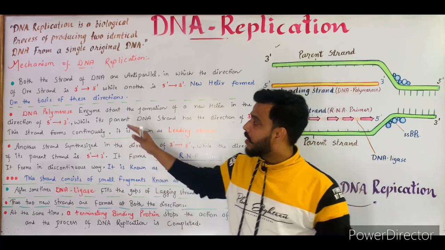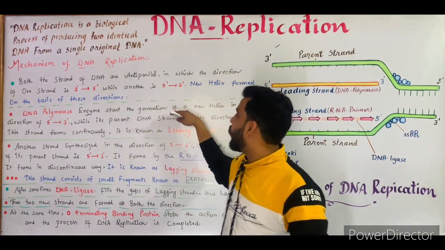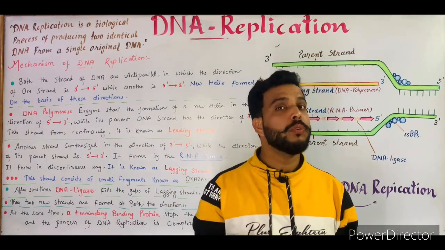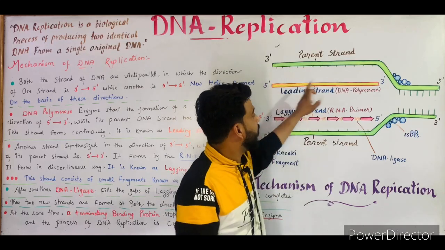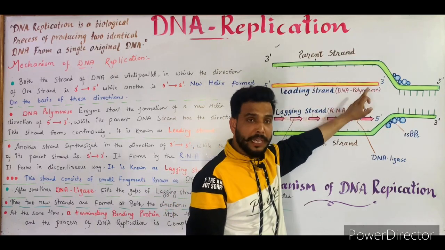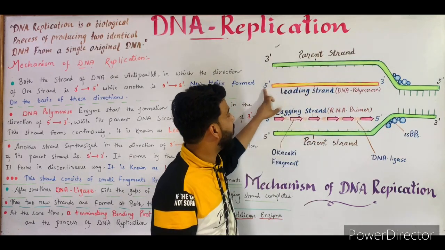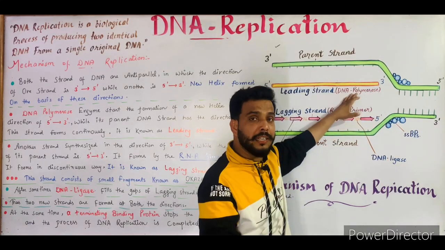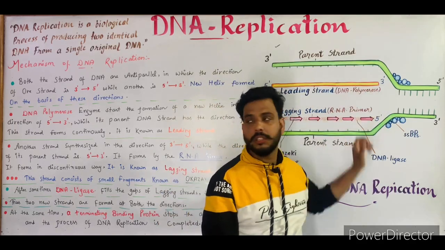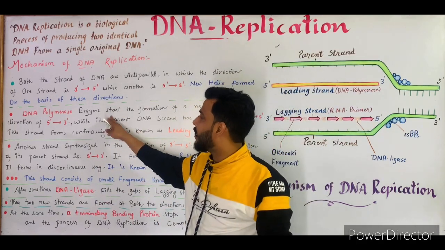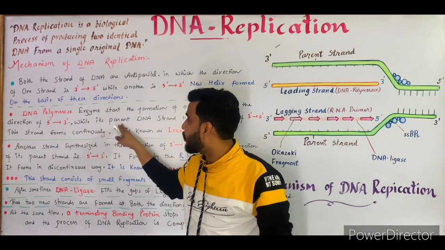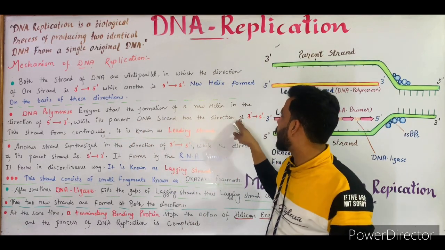After that, the DNA polymerase enzyme starts the formation of a new helix in the direction of 5'-3'. Now the new helix are going to form. The first new helix is known as the leading strand, which is formed with the help of the DNA polymerase enzyme, and it will form in the direction of 5'-3', while its parent DNA has the direction of 3'-5'. So as you can see, the DNA polymerase enzyme starts the formation of a new helix in the direction of 5'-3', while its parent DNA strand has the direction of 3'-5'.